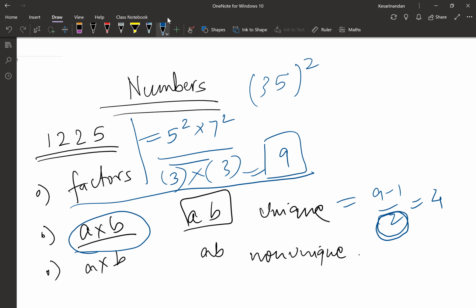Because A into B, B into A is also possible. That's why we divide by 2. If it is 1 into 6, 6 into 1 is also possible, but the factors are only 1 and 6. Okay, great.